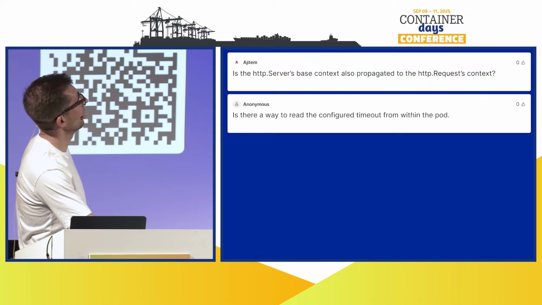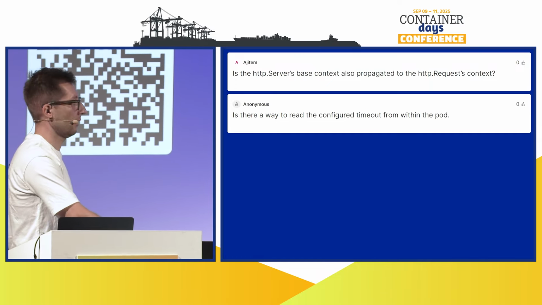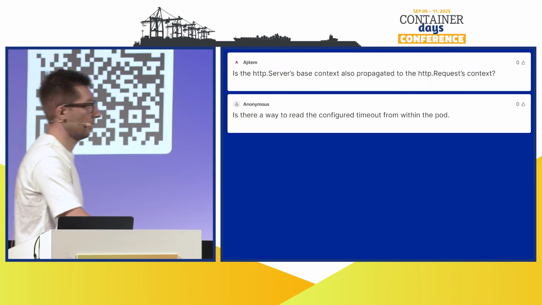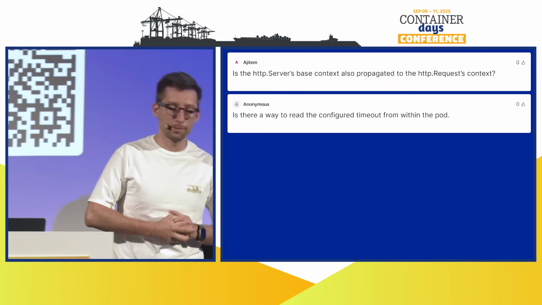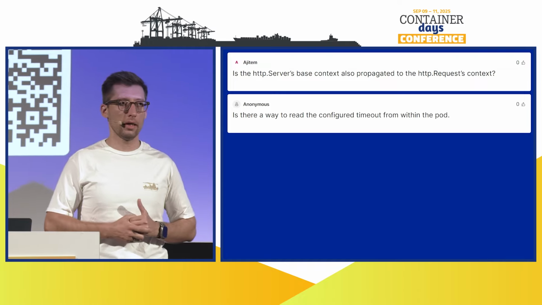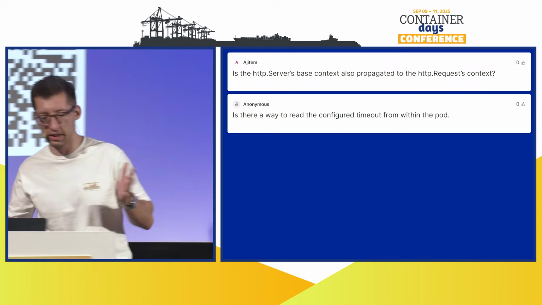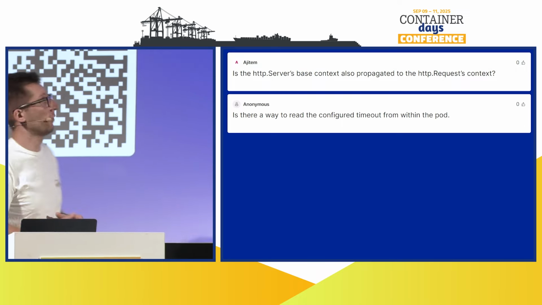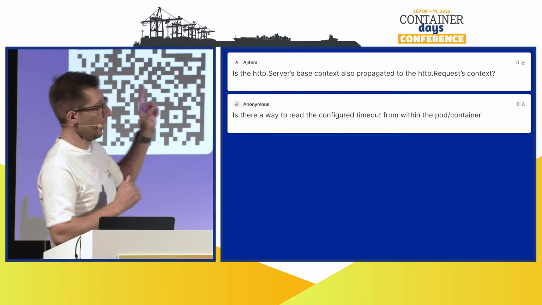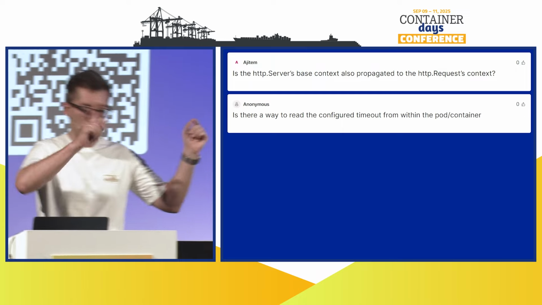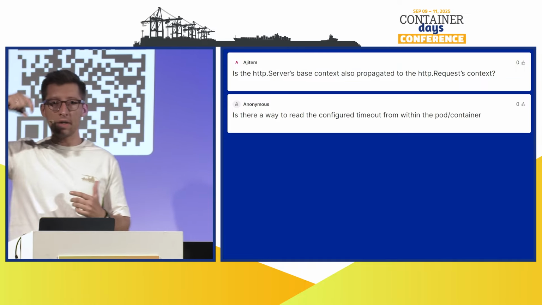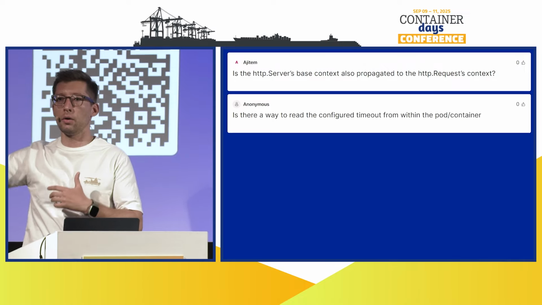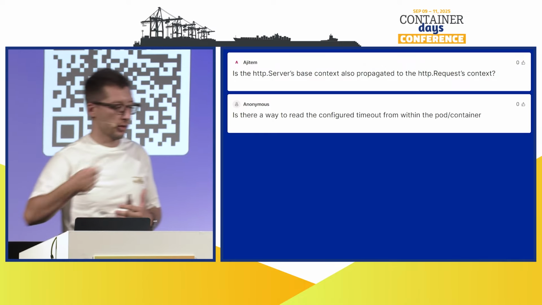So, is the HTTP server base context also propagated to the request's context? Yeah, I think it is, and there is also connection context that's specific for each connection. But for a graceful shutdown, if you override your base context with something else, then when you get request context and pass it to your function, it will error out when it's cancelled. So that's why it's great.